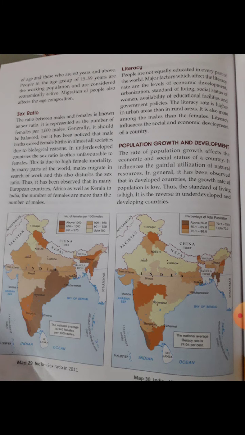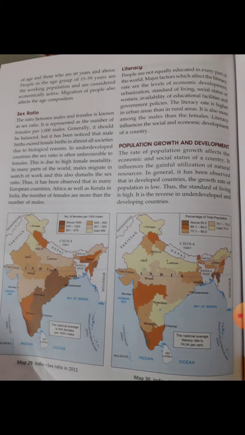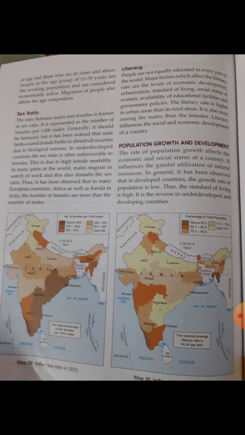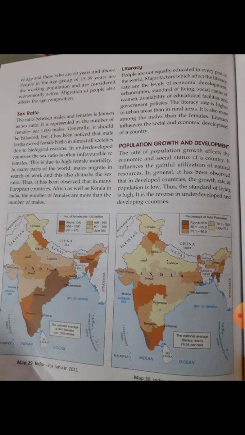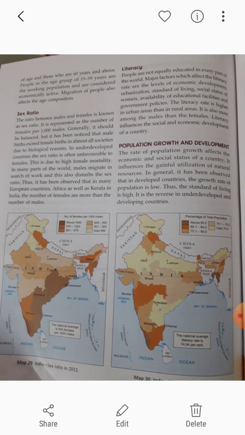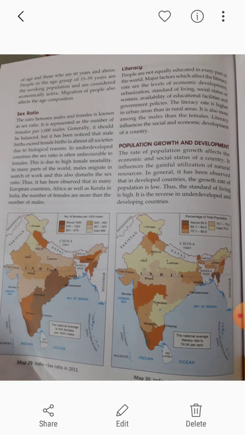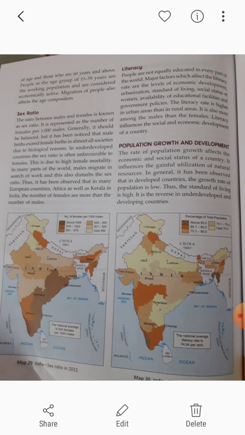Clear? Next one is the sex ratio. Sex ratio means the ratio between males and females. It represents how many females there are out of 1000 males. Clear? Now it has been said that the female population is lesser than the male. Clear? There are various causes, various things which have decreased the population of females.